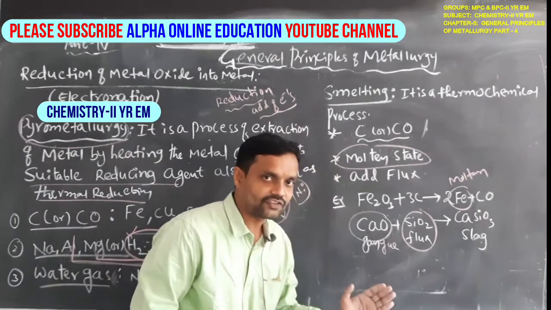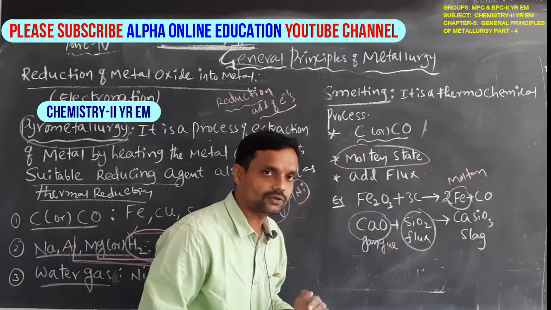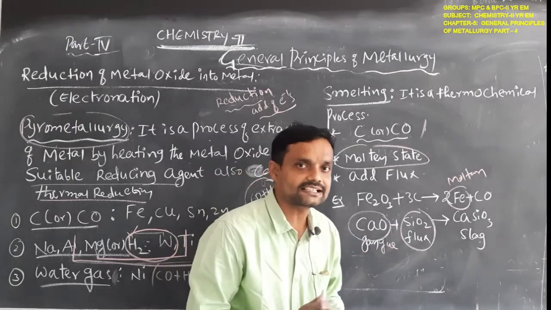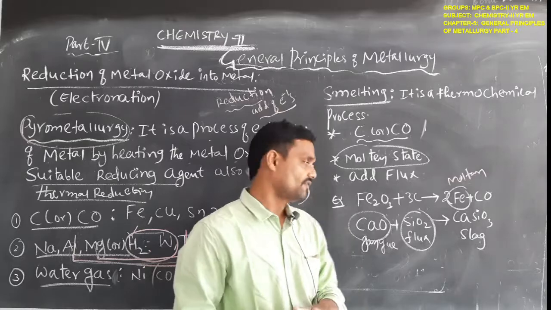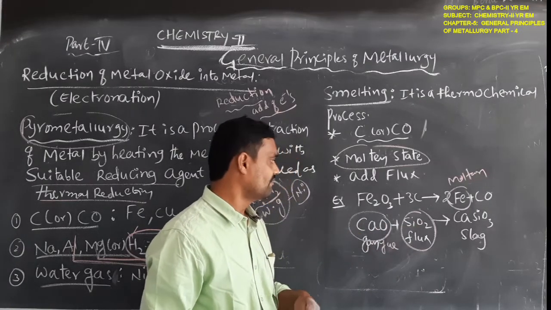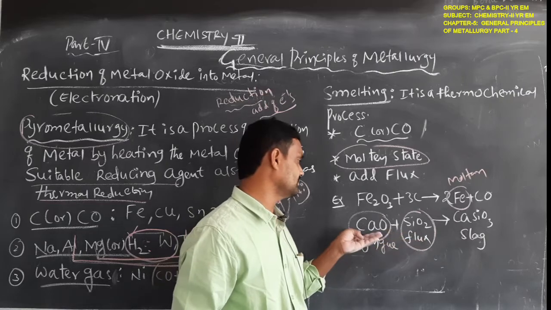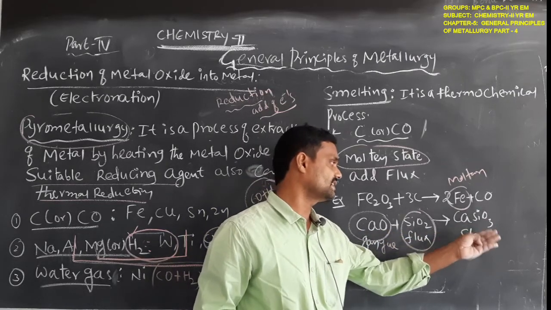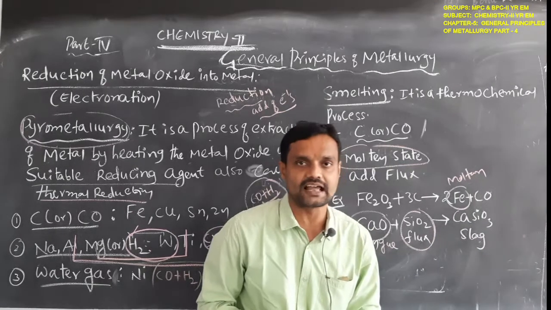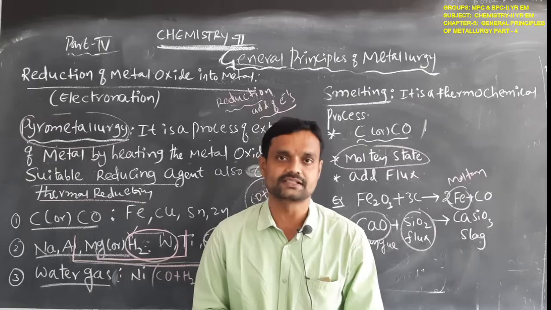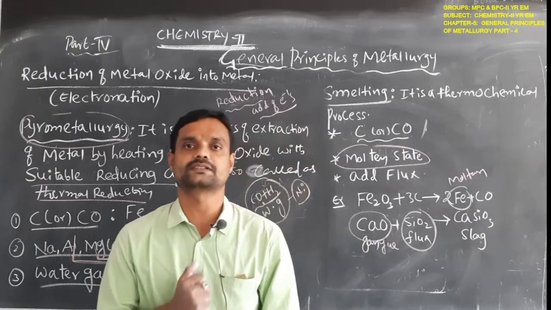When we add the flux to the gangue, the flux reacts with the gangue and it can be eliminated as slag. For example, SiO2 is added to the CaO gangue. When the flux reacts with the CaO gangue, it is eliminated as calcium silicate in the form of slag. So this is the meaning of the smelting process.